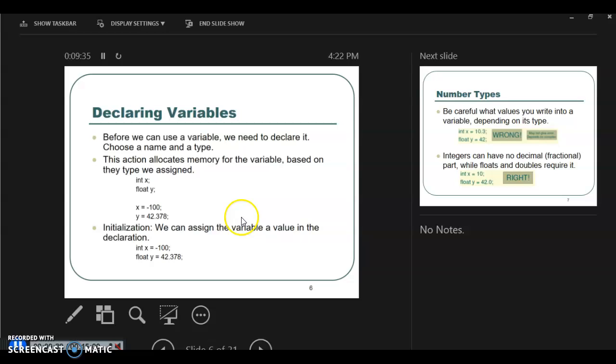So that's it. Allocate memory for the variable based on the type that we assign, the x and y. Initialization: we can assign the variable a value in the declaration. So you can assign a value as well.